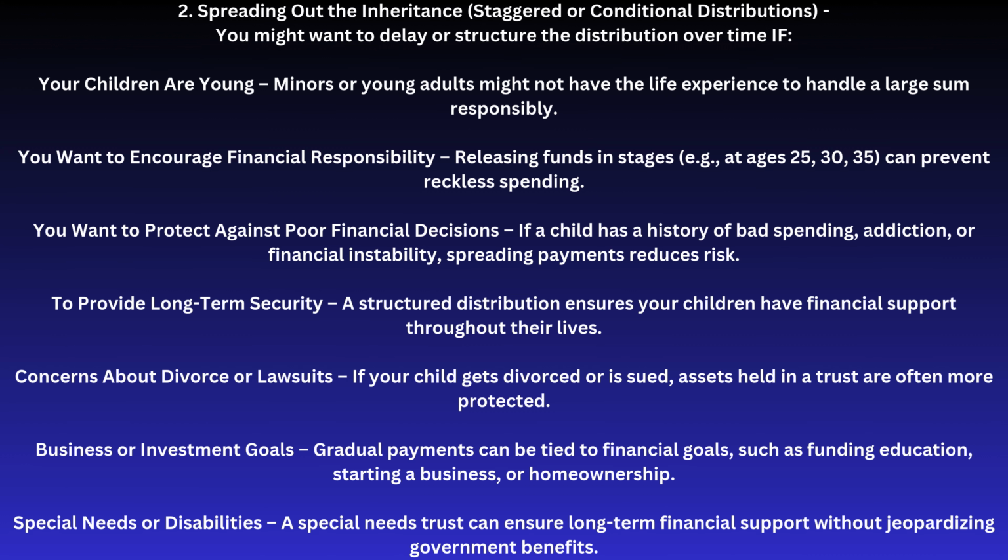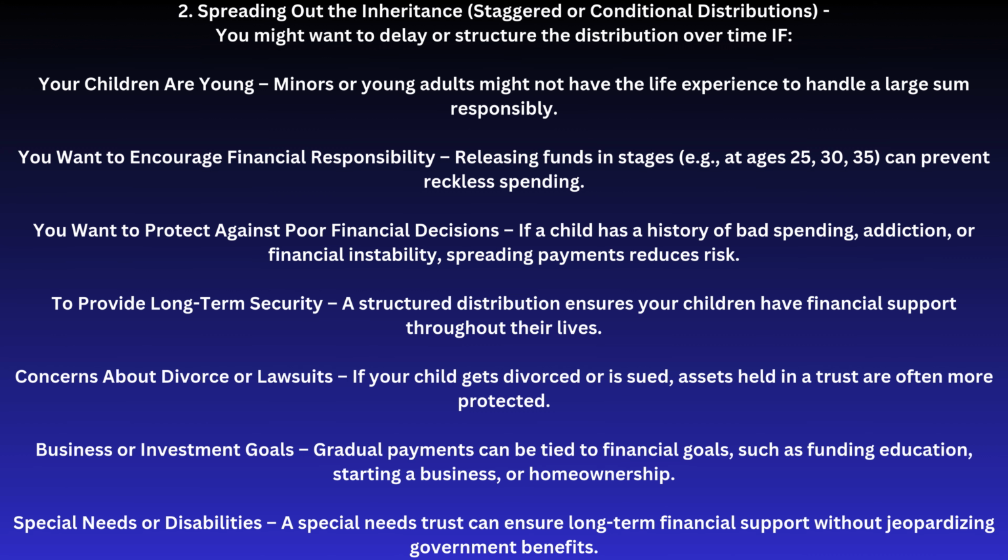2. Spreading out the inheritance, staggered or conditional distributions. You might want to delay or structure the distribution over time. If your children are young, minors or young adults might not have the life experience to handle a large sum responsibly. You want to encourage financial responsibility. Releasing funds in stages, e.g. at ages 25, 30, 35, can prevent reckless spending.